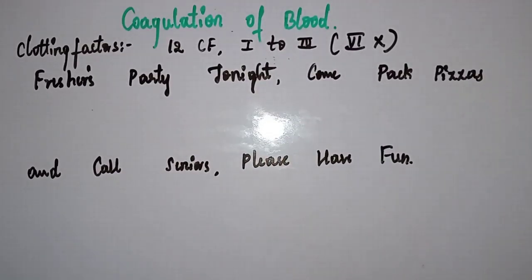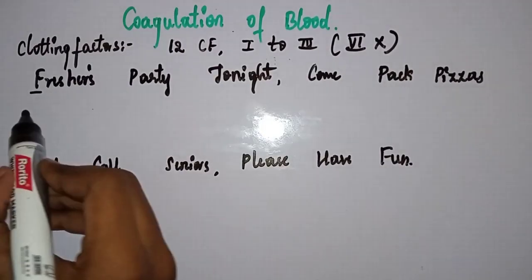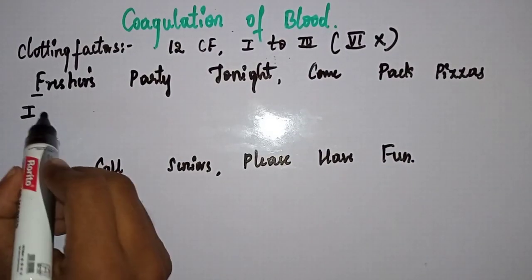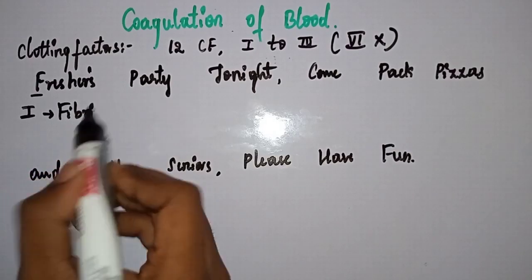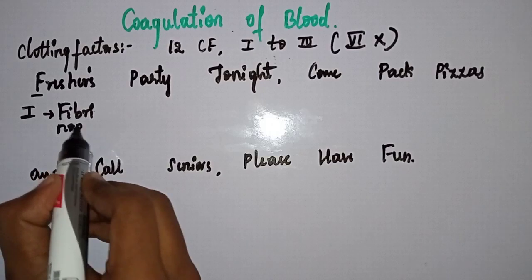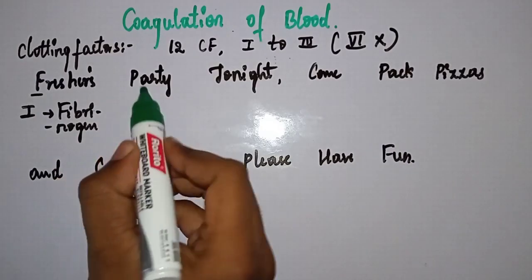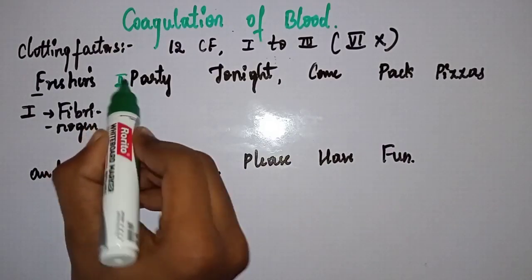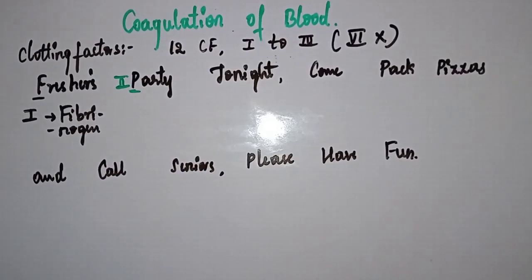Freshers. Keep the first letter. Clotting factor 1 is called fibrinogen. Clotting factor second, P, prothrombin.